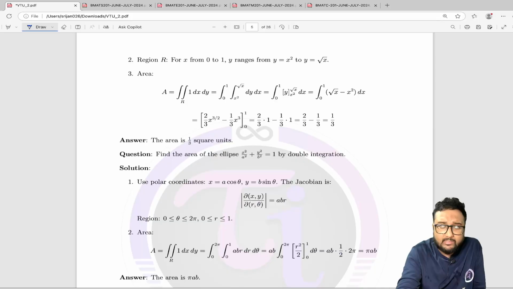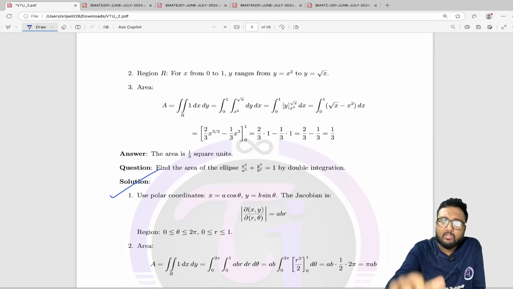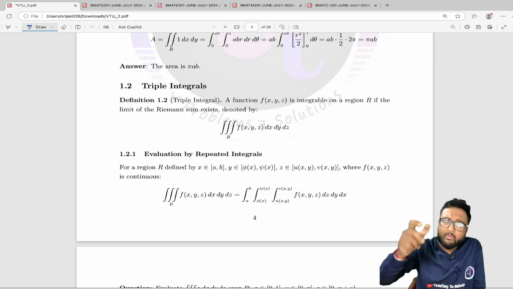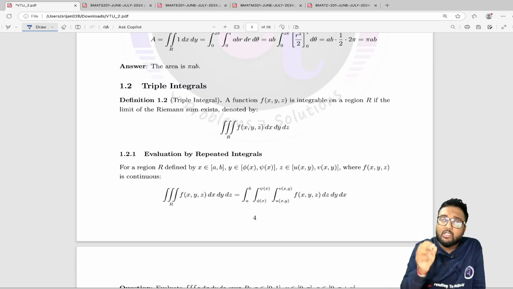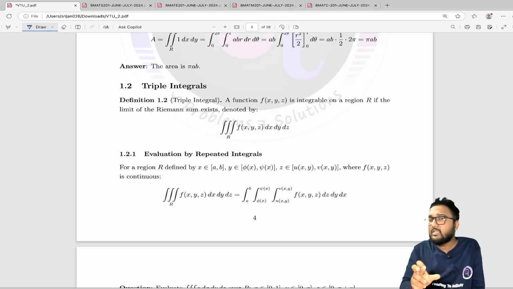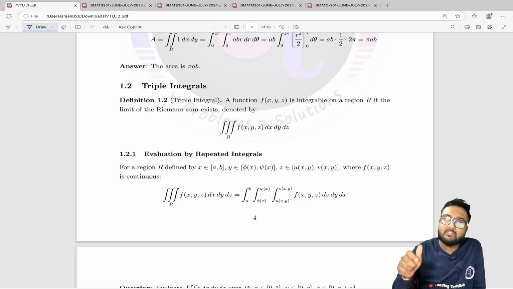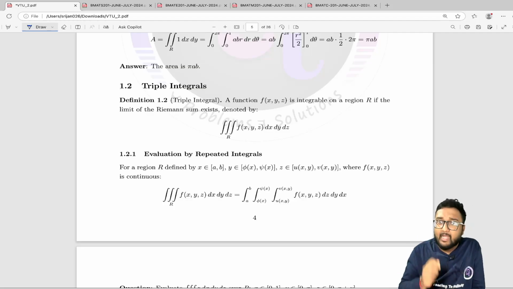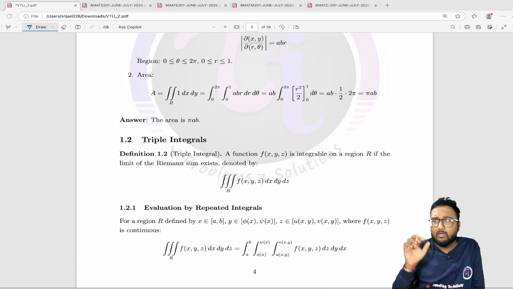Okay, and for change of order, here you can see the polar coordinate question is also there, how to change the order. I have kept not only the formula, the property, the definition, but also some important questions in between, so that you can revise quickly before the examination and do not have to go anywhere. In one single PDF you can revise the formula, the property, as well as some practice questions to connect the things.